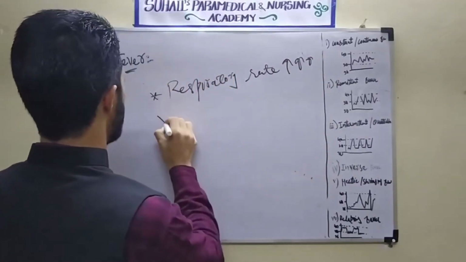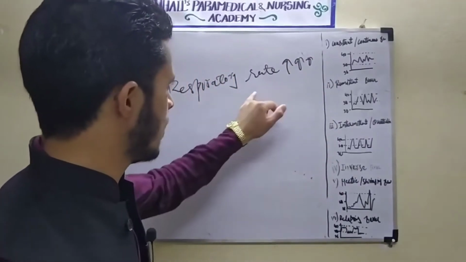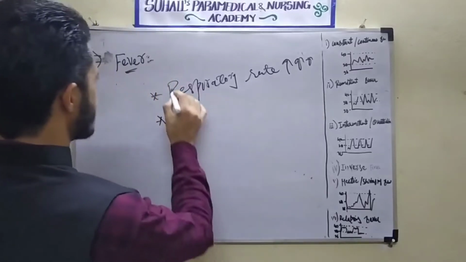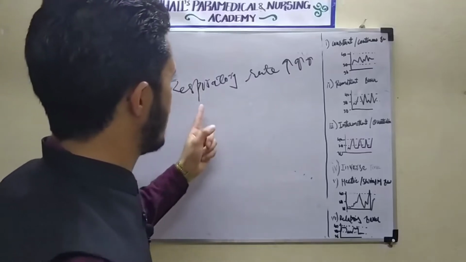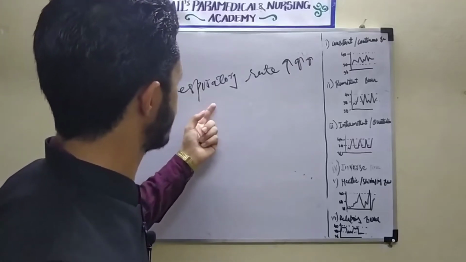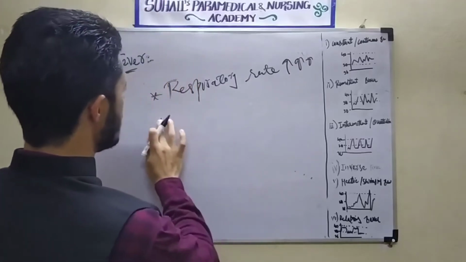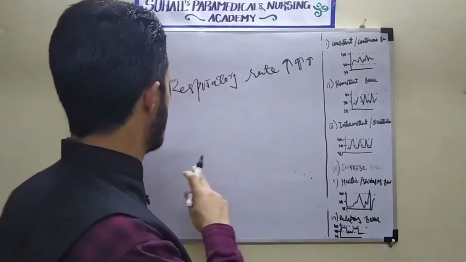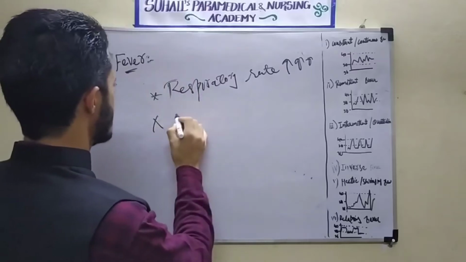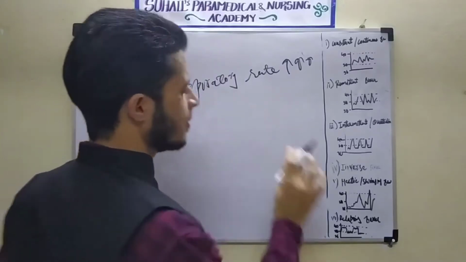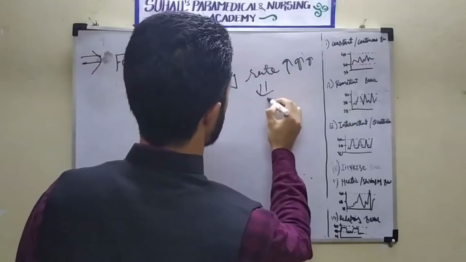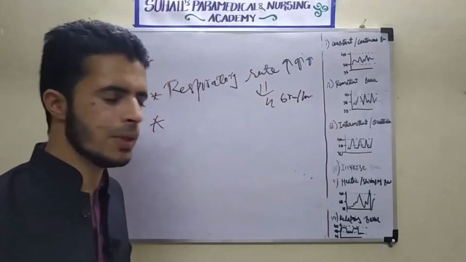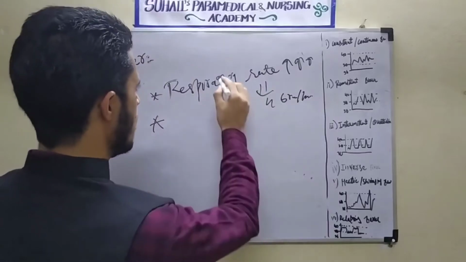Definitely when there is increase in the respiratory rate, first I am going to say why there will be increase in the respiratory rate. One more thing is how much the respiratory rate will increase. Normally there will be 4 breaths per minute increase from the normal value.